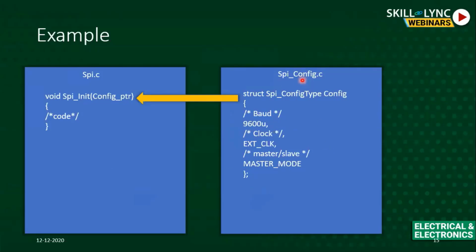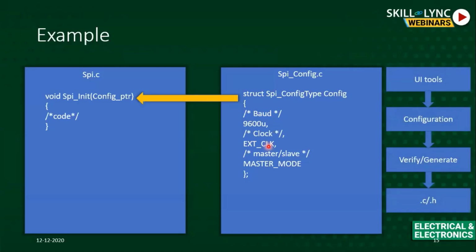Now, how will this file come? Is that something a customer is editing manually? I mean, does the customer have to come and add this thing manually in this .c file? Again, what happens exactly is, all these industries have their own qualified UI tools.